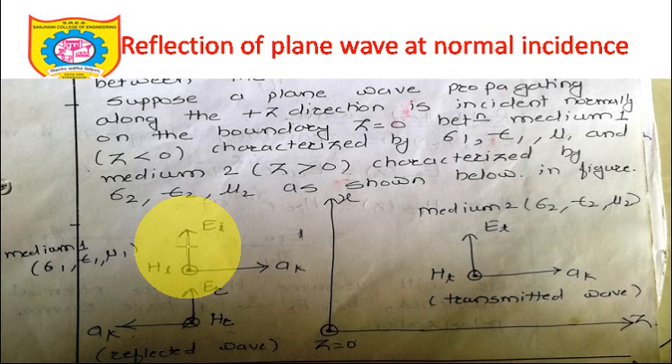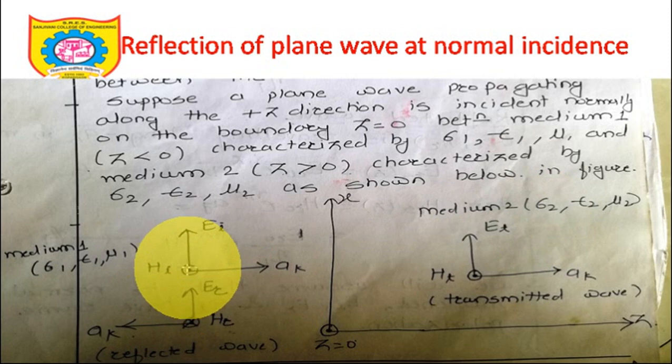This is the component of the incident wave, EI, this is ER of the reflected wave, and this is ET of the transmitted wave, and this is the interface, the XZ plane. The wave from medium 1, characterized by sigma 1, epsilon 1, mu 1, is incident at this interface. Part of that wave will be reflected in medium 1 only, and part will be transmitted in medium 2, characterized by sigma 2, epsilon 2 and mu 2.